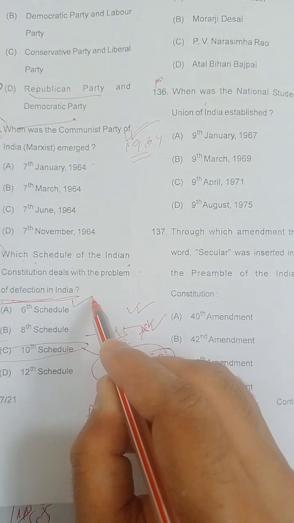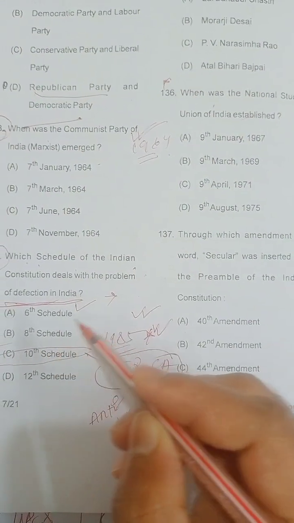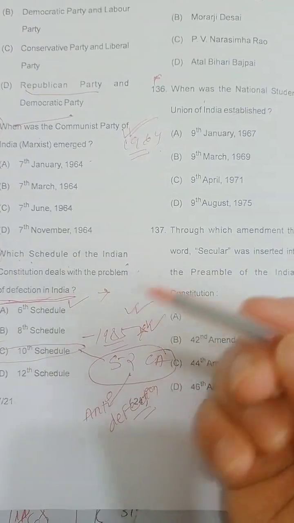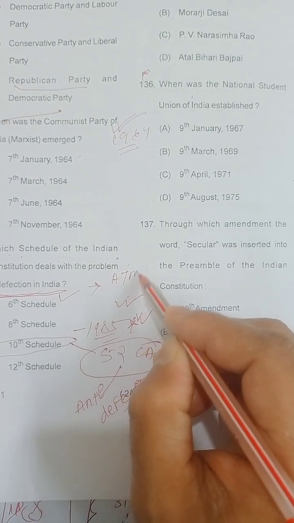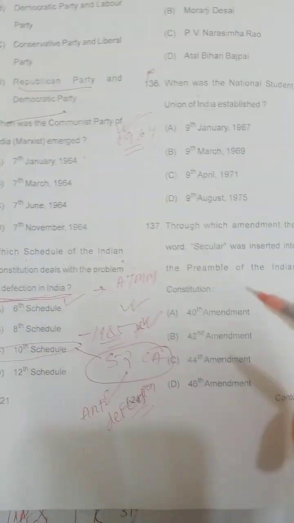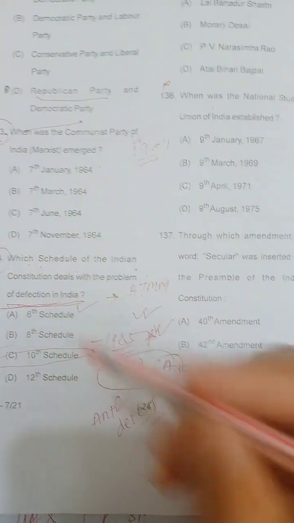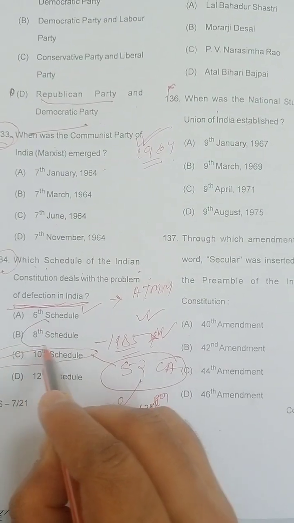Similarly, the 6th Schedule is all about tribal areas. The 6th Schedule talks about Assam, Tripura, Meghalaya, Mizoram. Okay guys, so these 4 states, ATMM (Assam, Tripura, Meghalaya, Mizoram), are mentioned in the 6th Schedule. And the 8th Schedule is your official languages.